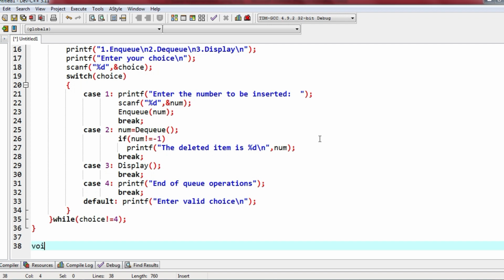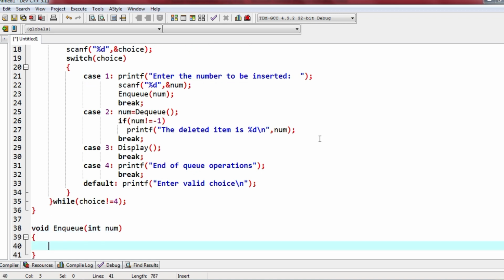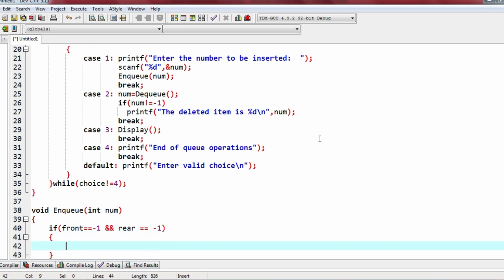Now we will write procedures for the sub functions. NQ int num. So what all things we need to mention? First, if front equals to -1 and rear equals to -1. If both are equal to -1, then we make both as 0.